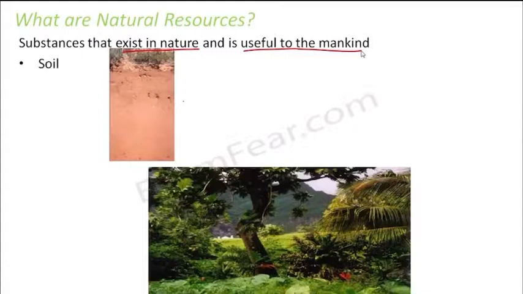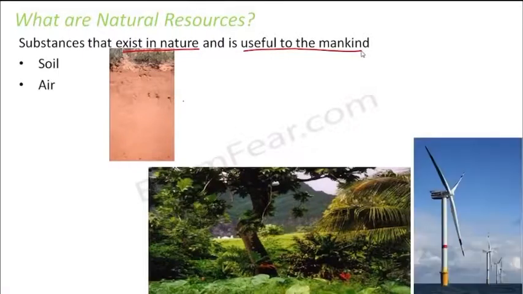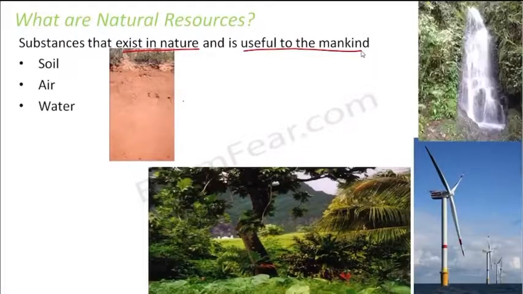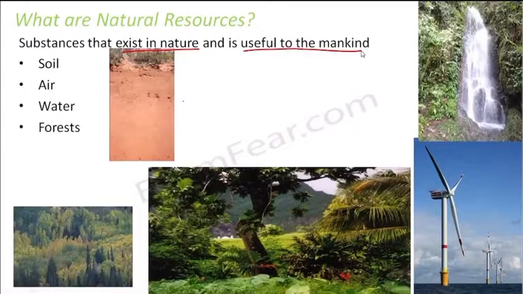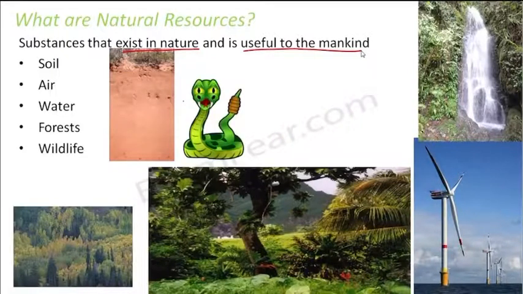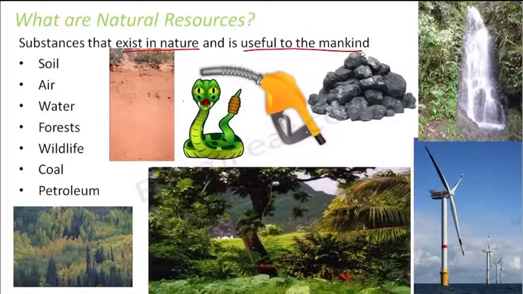Some of such things are soil, air, water, forests, wildlife, coal, petroleum. I have just named some of them. These are some of the things which are present in nature and which help us in significant ways.